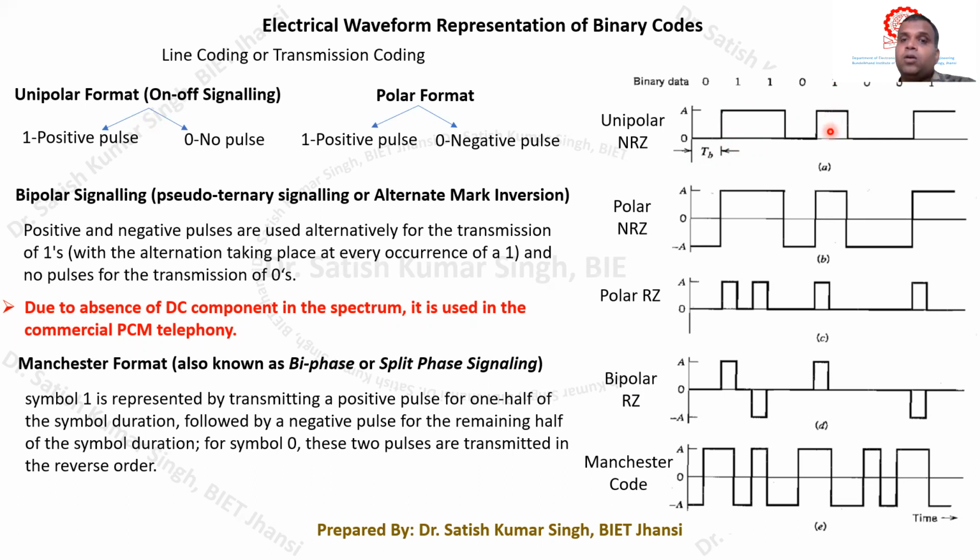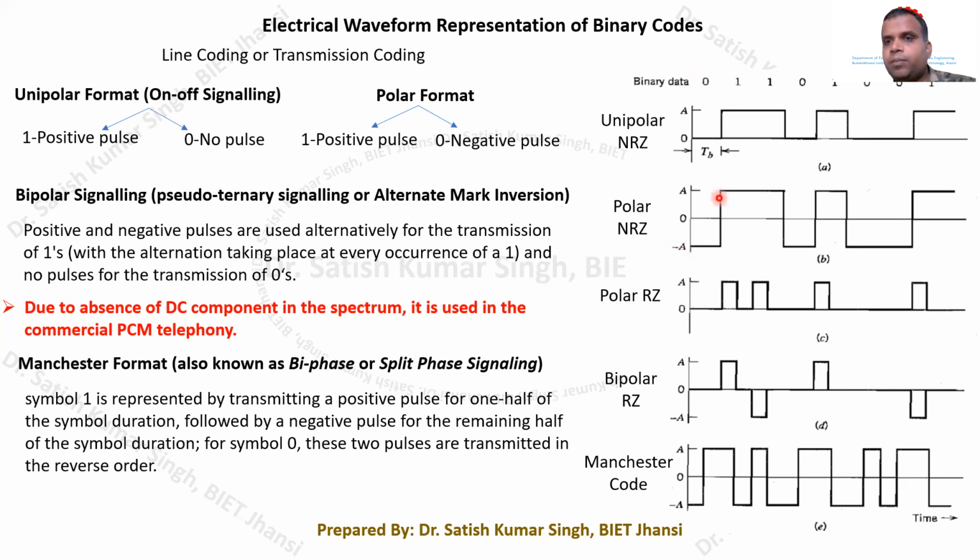Okay, now if you see the polar format, in the case of polar format, 1 will be represented by a positive pulse and 0 will be represented by a negative pulse. Okay, so try to see this polar NRZ, non-return to 0. So this is our 0 bit, so it will be represented by a negative pulse of magnitude minus A for the duration of TB.